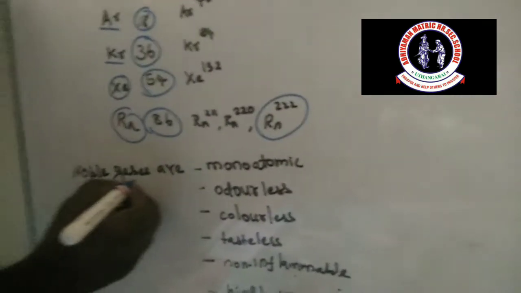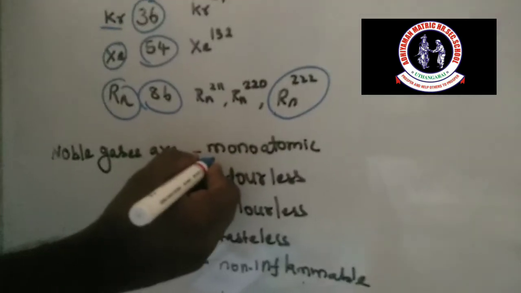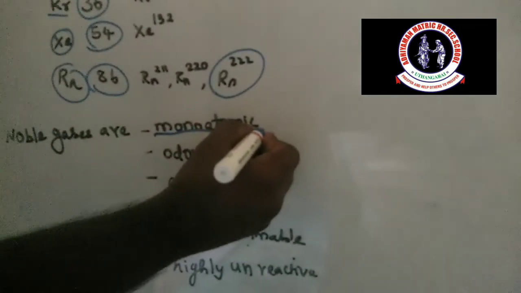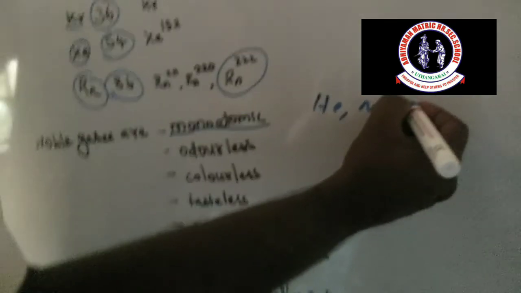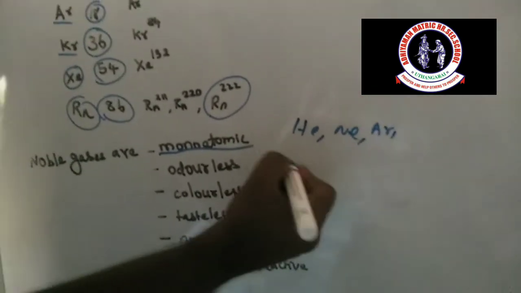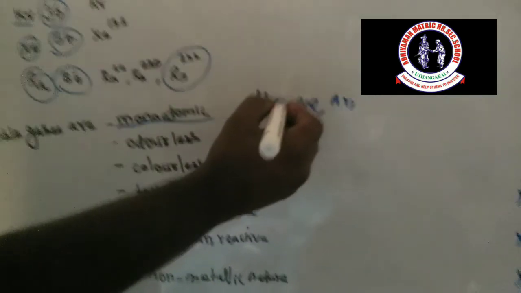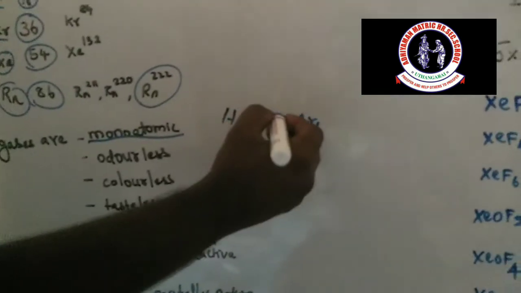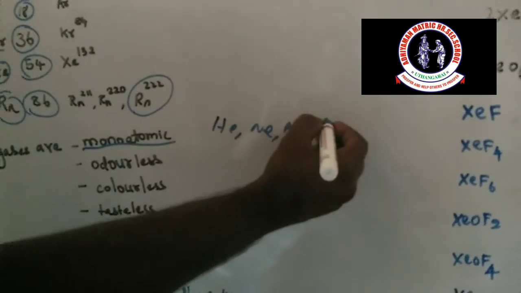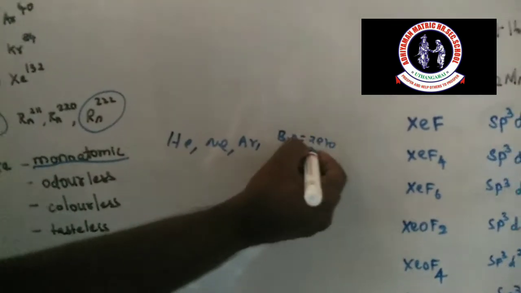Now the general physical properties of noble gases. All the noble gases are monoatomic molecules, like helium, neon, argon, because a diatomic molecule is not possible, as the bond order is 0.